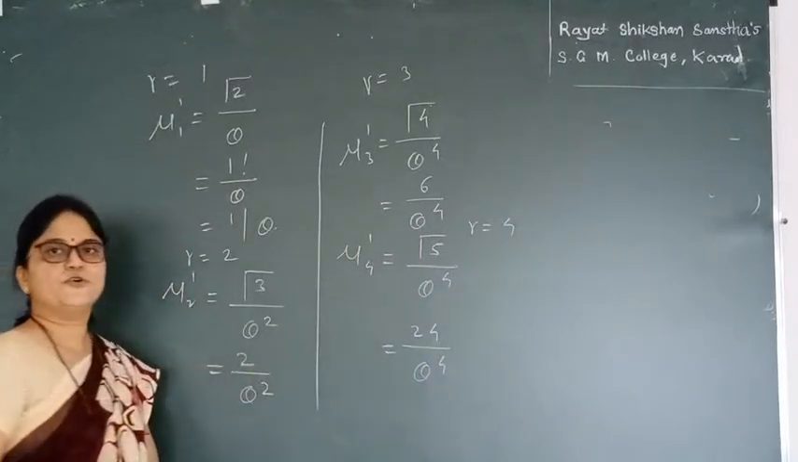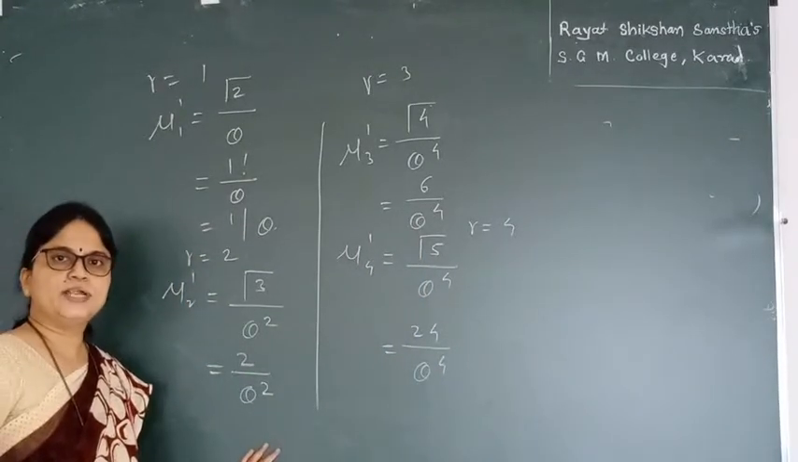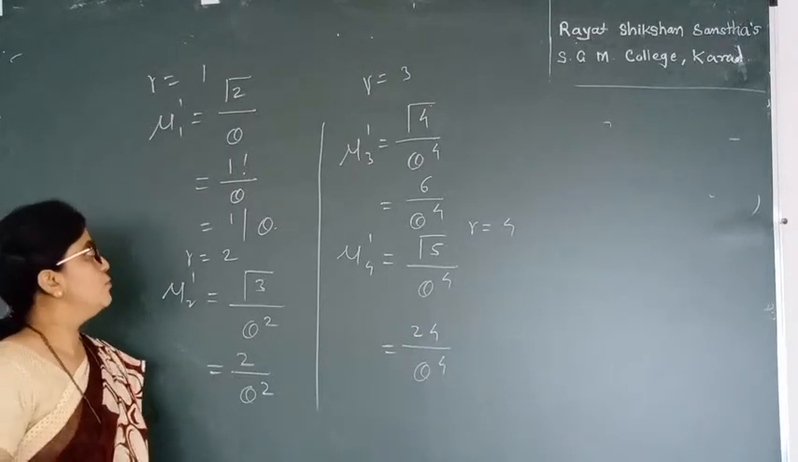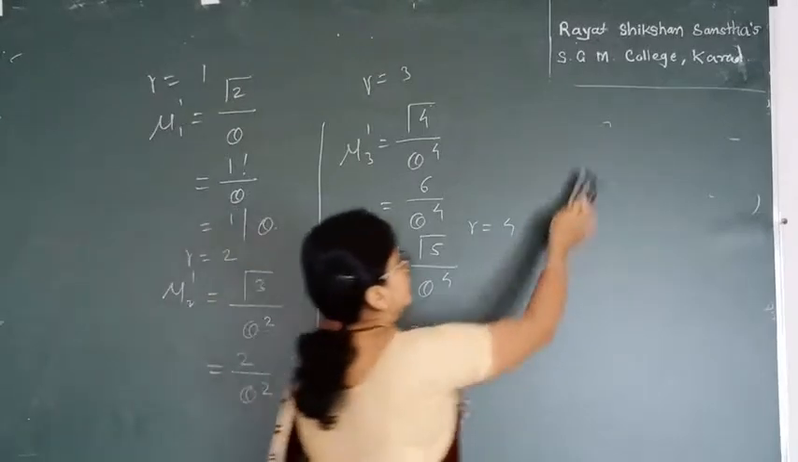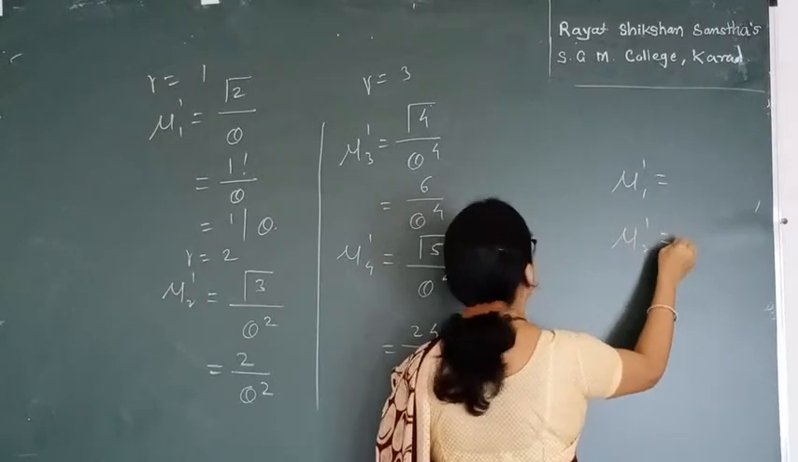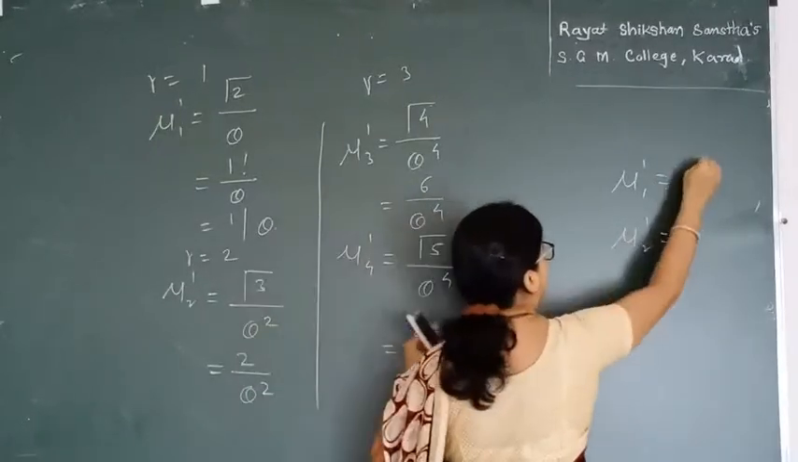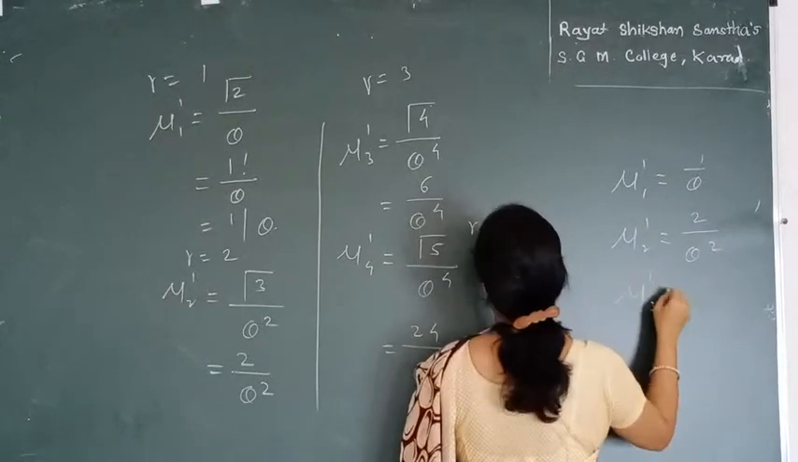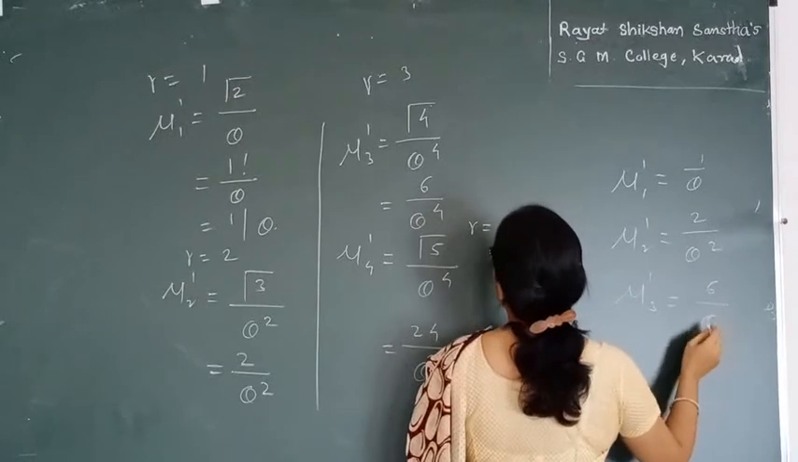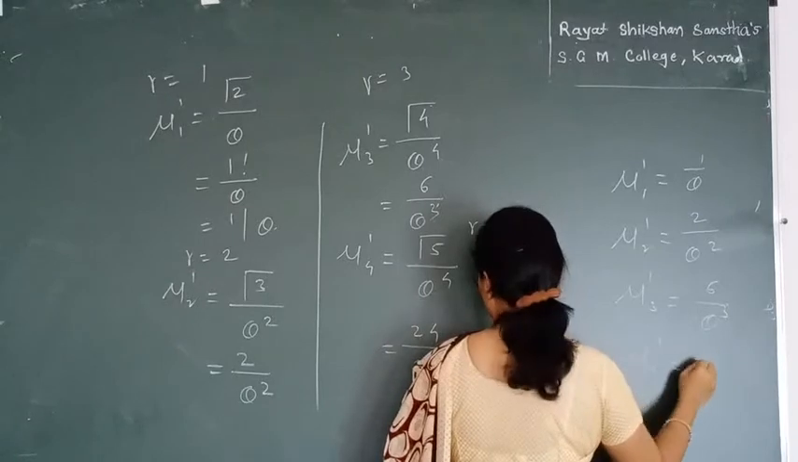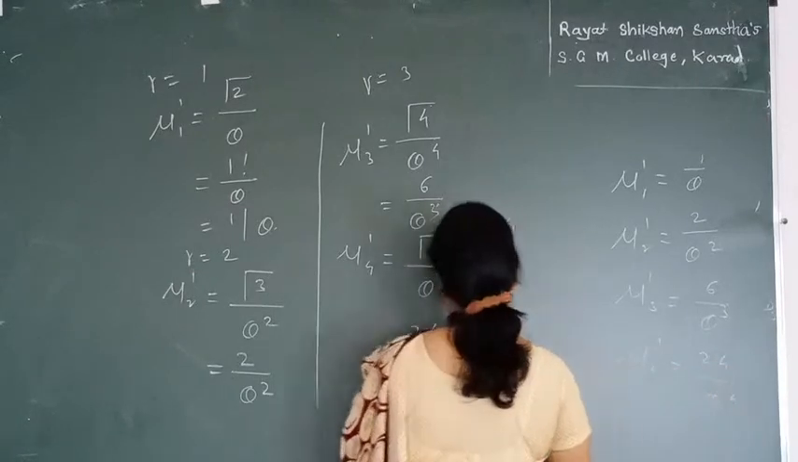Now by using these 4 values of raw moments, we can calculate central moments to get the measures of skewness and kurtosis. So by using the raw moments, since I can find the formula and we need these values, we write the values over here. So mu 1 dash is 1 upon theta, which is the mean. Mu 2 dash is 2 upon theta square. Mu 3 dash is 6 divided by theta raised to 3, and mu 4 dash is 24 divided by theta raised to 4. We need these values to calculate the central moments.